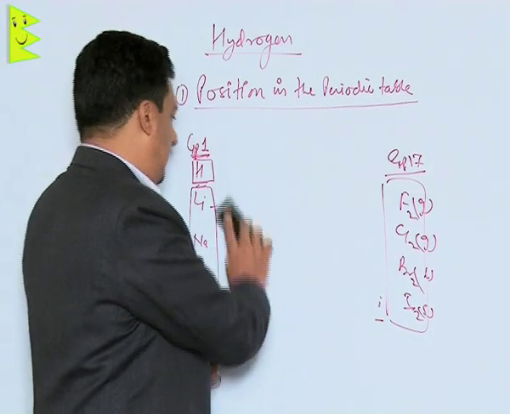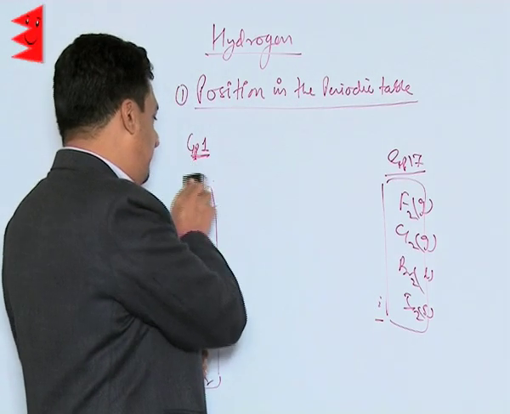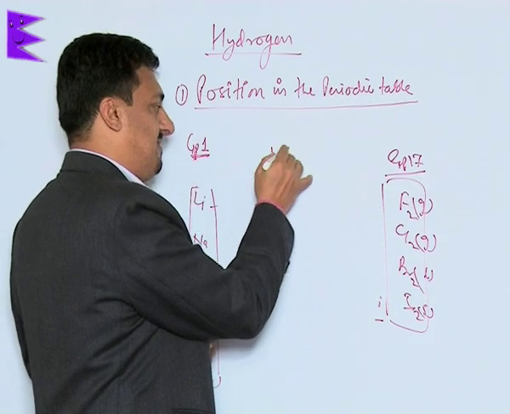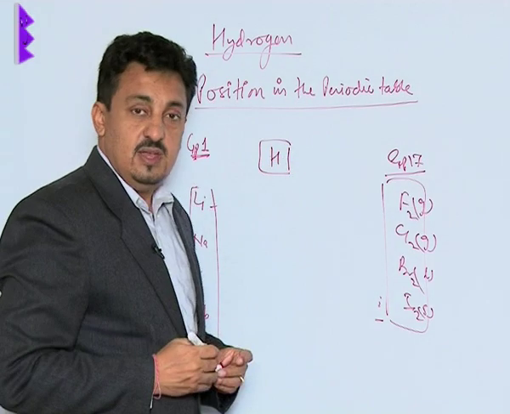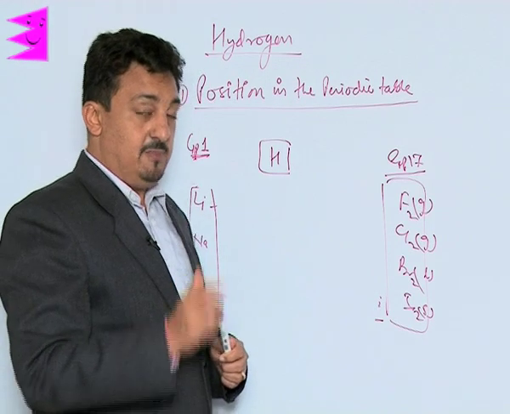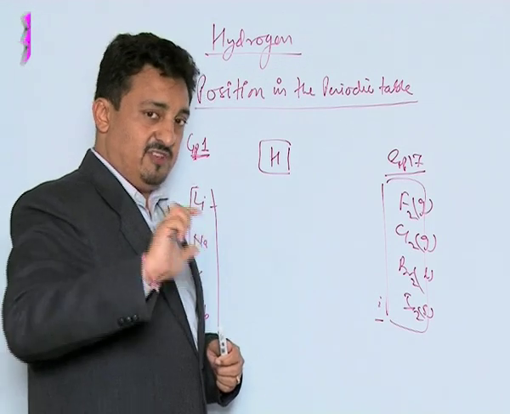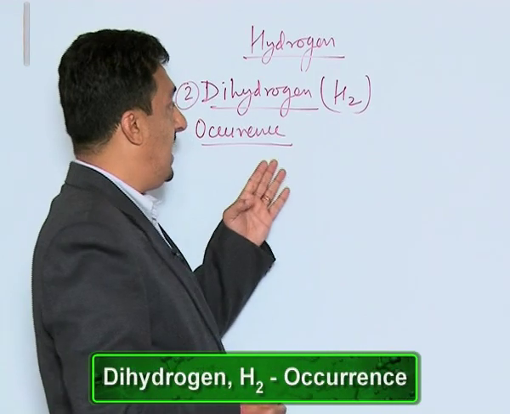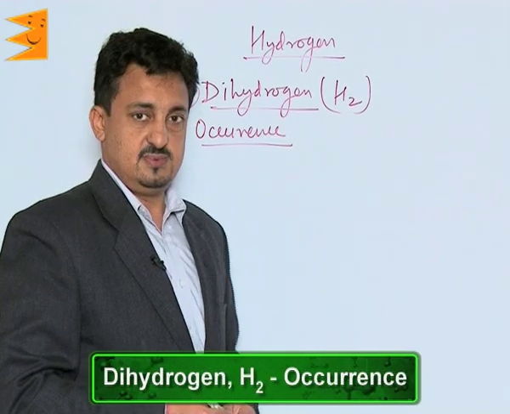So that is why its position is not fixed. The group number is 1, of course, but it is placed separately here. It does not belong to any particular period. The first period is fixed, but the group number is not given. Now let us see dihydrogen's occurrence.